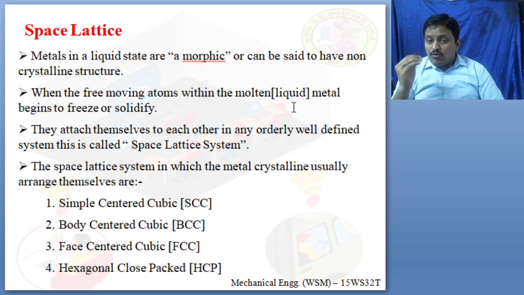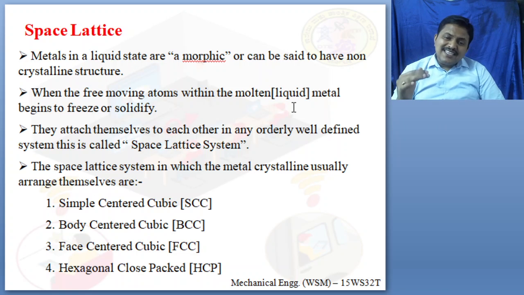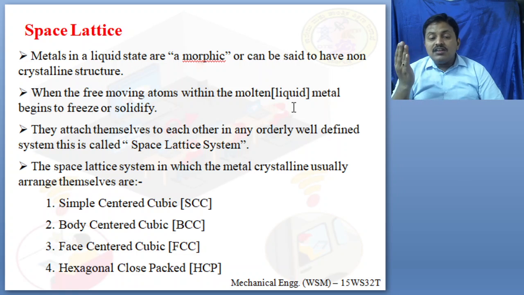Usually above melting point the liquid structure will be just like face centered cubic in a red hot condition. I can call it a red hot condition. It will be FCC. Once again when you cool it back, just like space lattice structure, it comes back to BCC, body centered cubic. Metal in a cold state will have BCC structure, metal in a hot condition will have FCC structure. When you cool it back, it comes back to BCC.